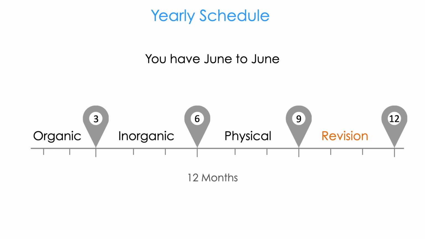So organic, inorganic and physical. Even though I am providing equal time, you should master any one topic, either organic, inorganic or physical. Suppose you like organic, you should study basics and advanced in those 3 months. Then inorganic, you cover only important topics. Physical also, you cover the important topics. Here the catch is the time frame is equal. Your goal is not to cover the time, but to cover the topics and the syllabus.